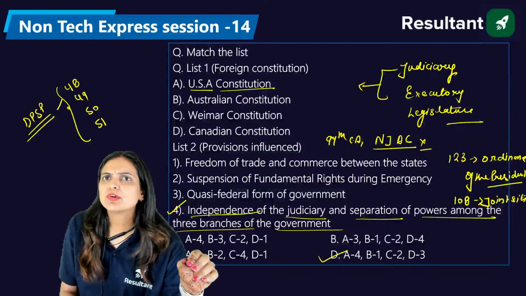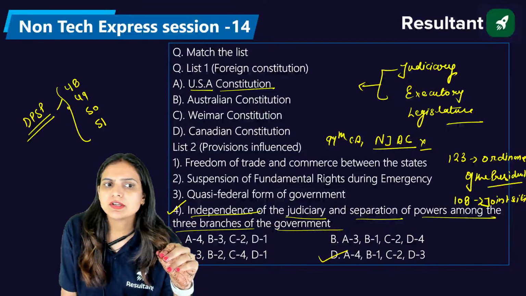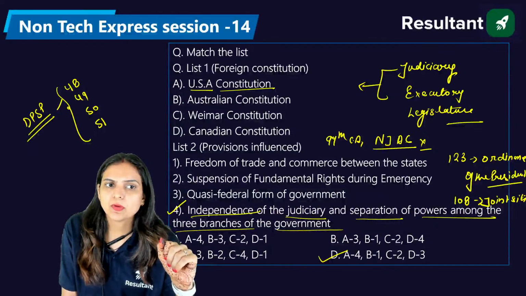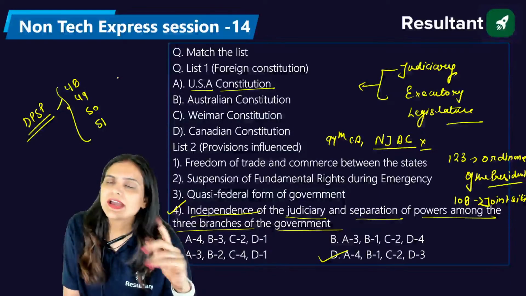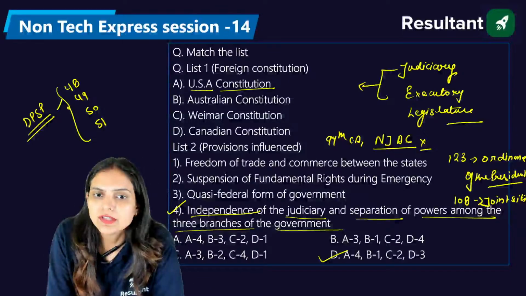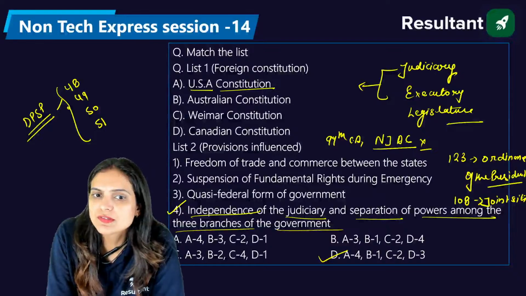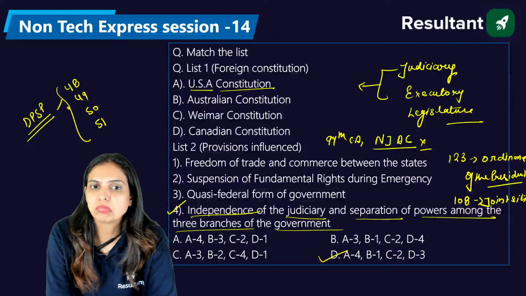Again, a very easy question. If you have studied anywhere about the DPSP, then you can answer the question properly. It is quite easy, options we have with us. So, anyone?